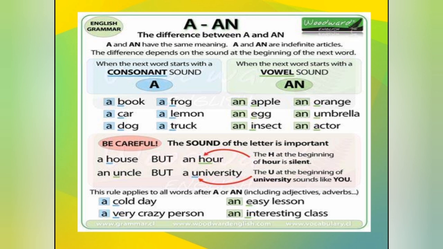An easy lesson, E, that is a vowel. That's why an. An interesting class, again a vowel. That's why an. I think you have understood. An before a vowel sound, a before a consonant sound. 5 vowels, 21 consonants. Okay.